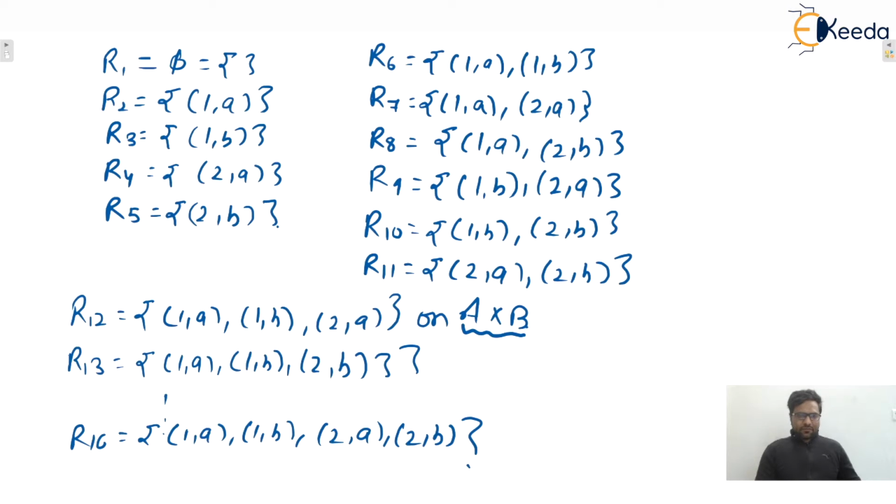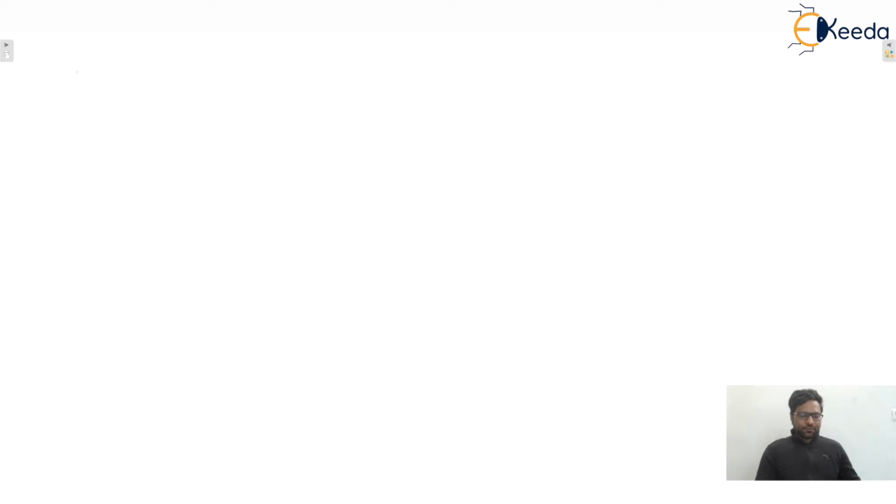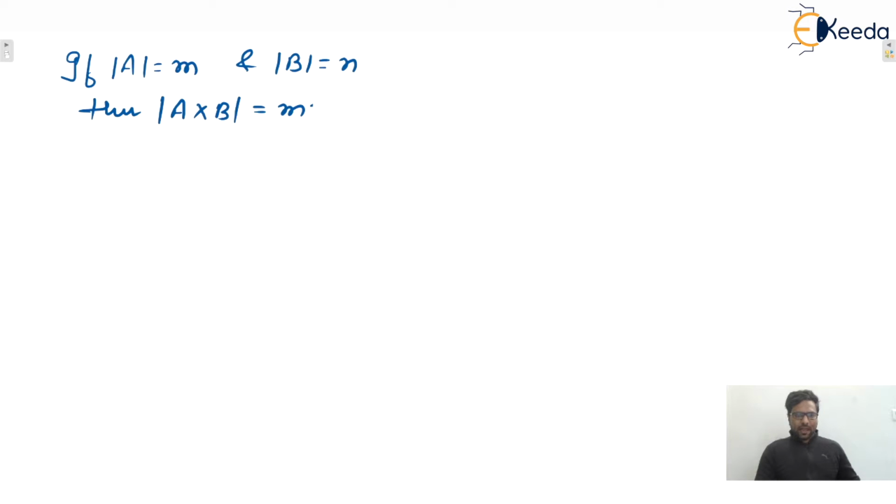So let us generalize this. Let's say the cardinality of A is m and the cardinality of B is n. Then the cardinality of A cross B will be m into n, that is mn. So what will be the total number of relations possible?